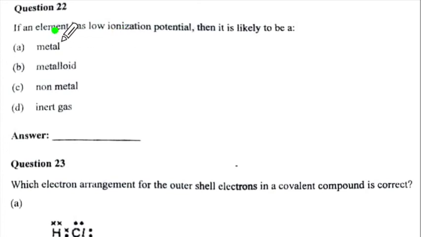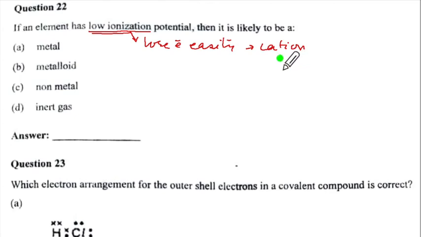Question 22. An element has low ionization potential. Now low ionization potential means it is going to lose electrons easily. And so it is going to form a cation easily, which means it has to be a metal. Let us look at these options. A.